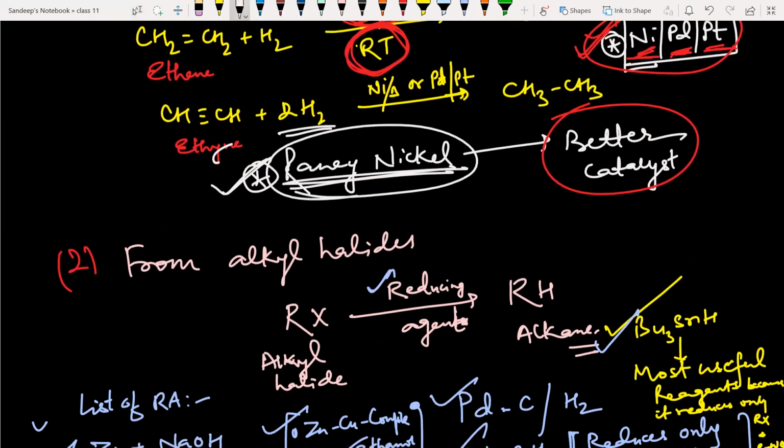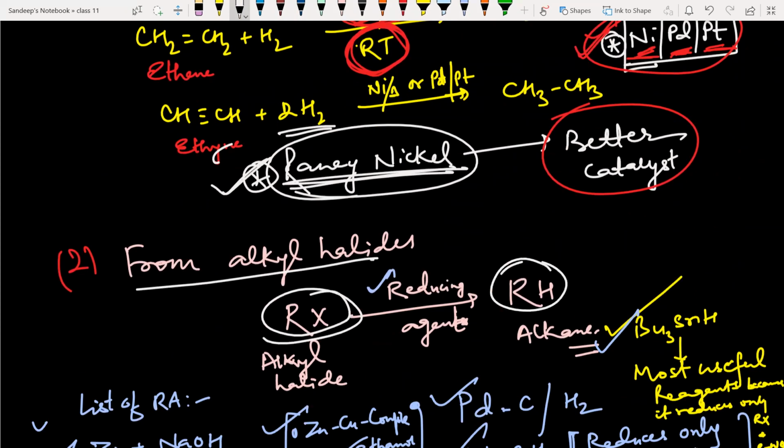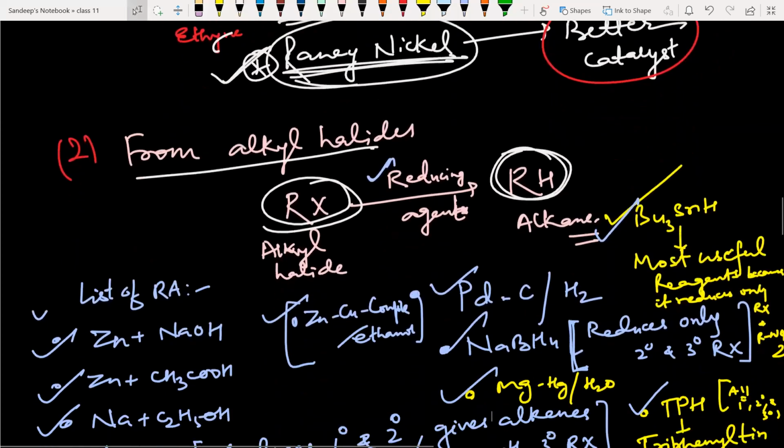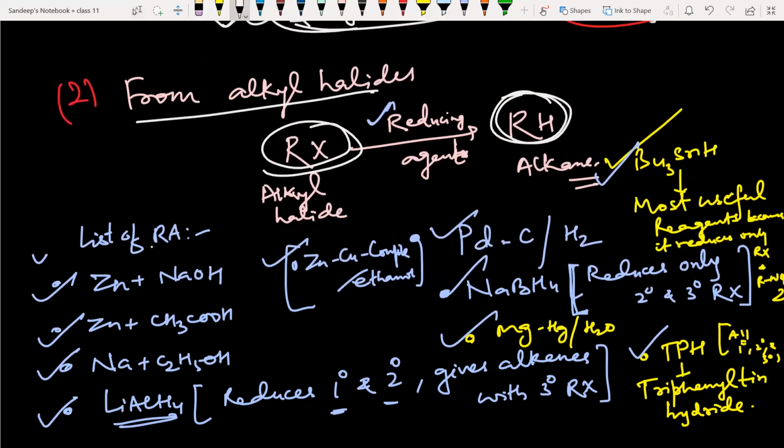Next method of preparation is from alkyl halide. So if you have alkyl halide, if you treat it with a reducing agent, it becomes alkane. So I will be giving you a host of reducing agents which will be quite useful to you. So the list of reducing agents which are used to convert alkyl halide or haloalkane to alkane. Zinc plus NaOH first. Next, zinc plus acetic acid. Third, sodium in ethanol. Fourth, lithium aluminum hydride.